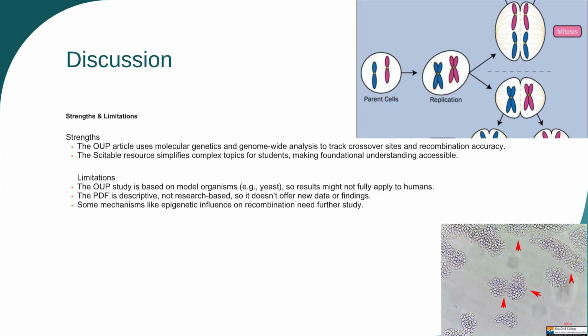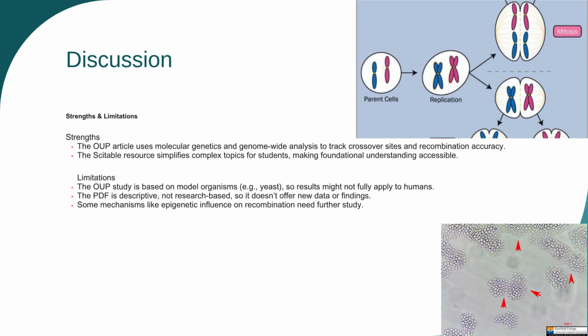Discussion. Strengths and limitations. Strengths. The OUP article uses molecular genetics and genome-wide analysis to track crossover sites and recombination accuracy. The citable resource simplifies complex topics for students, making foundational understanding accessible.